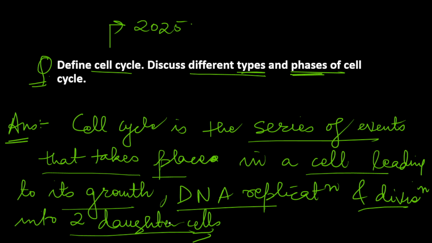Now let's move to the next part of the question, that is types of cell cycle. One thing I must also let you know is that this was a 10 marker question, so only 2 pages were given to you for this long question. You should try to be crisp. Whenever you're writing something, you just need to give the examiner an idea that yes, you know all the things in a very crisp manner, because here you have to define cell cycle and also discuss different types and phases. So now let's move to the types of cell cycle.